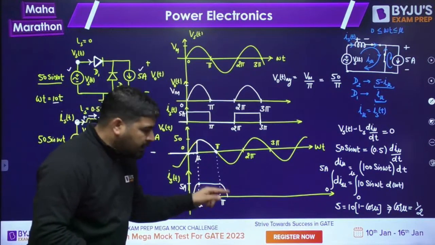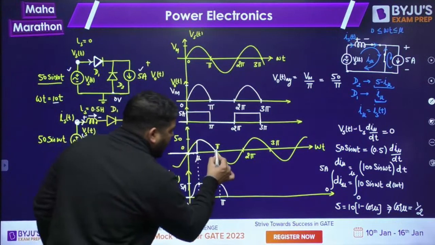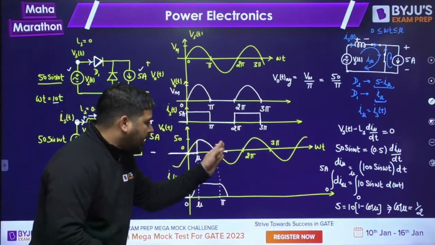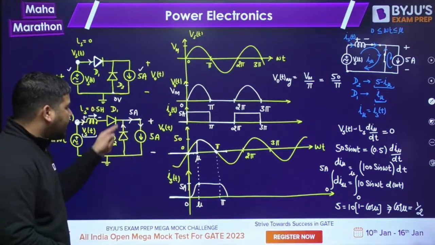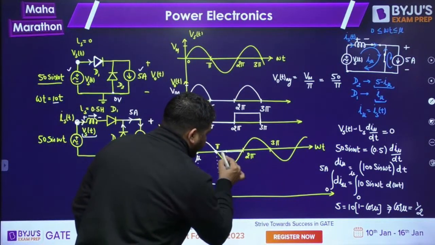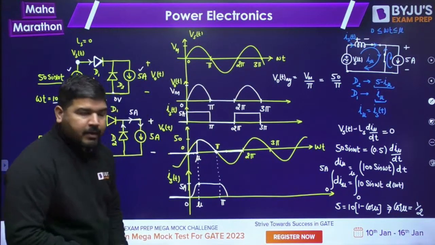So you can see that this current will decrease and this current is increasing. Since the freewheeling diode is conducting, the output voltage will remain 0 up to that point. After this point, the entire current is shifted to the diode, so the output voltage will remain 0. Is it fine? That's why I am not interested in calculating this interval.